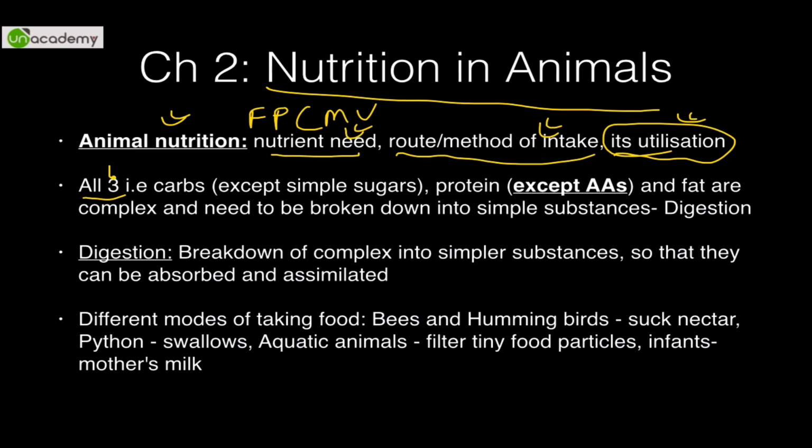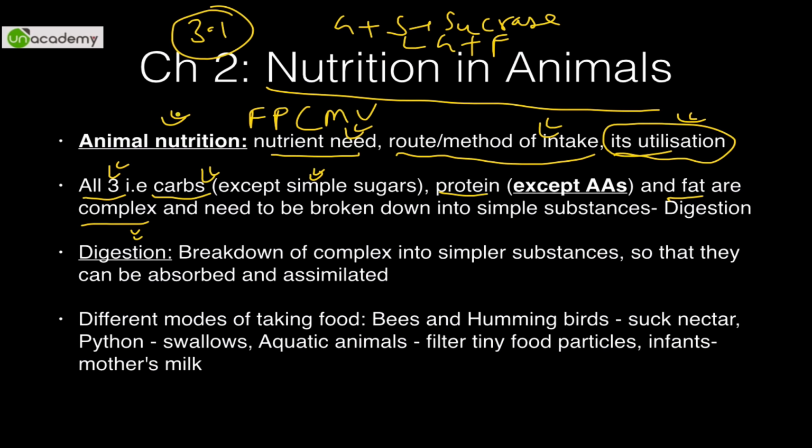So all three majors, that is carbohydrates, proteins and fat, are complex in general. You have to exclude simple sugars. Obviously you can't just have Glucon-D, उसमें glucose होता है और sucrose जैसी. They are very simple sugars, so they don't need to be digested. Sucrose, when it goes to the small intestine, is digested by sucrase, which converts sucrose into glucose plus fructose. We have already covered it in the 3.1 video.